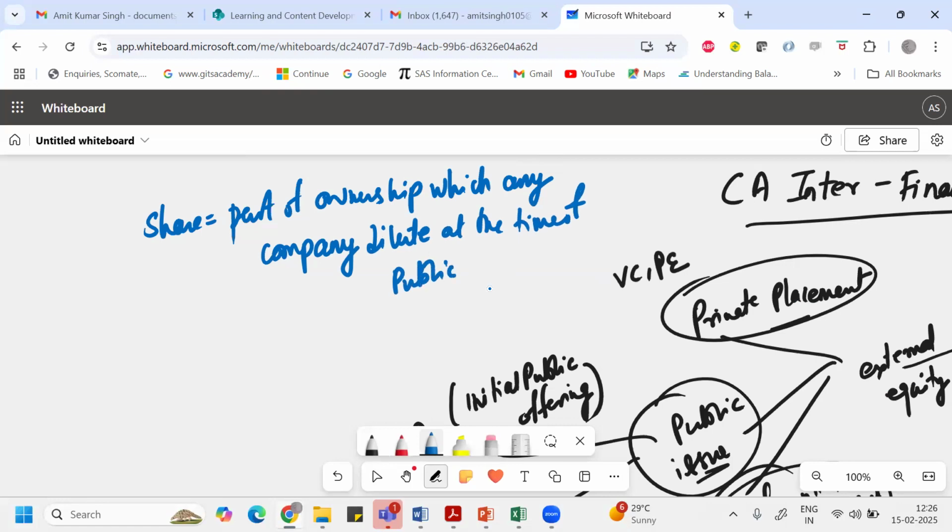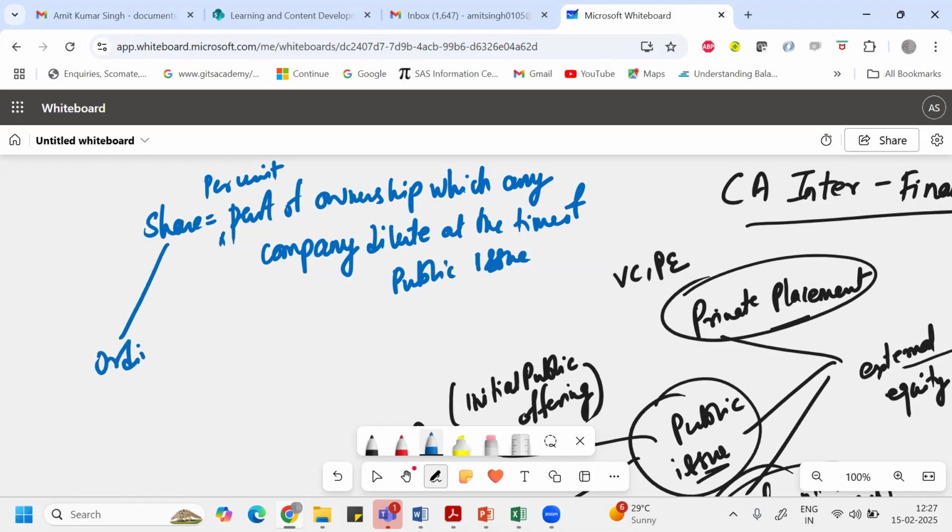Okay, a public issue basically means 50 people or more than 50 people, or raising more than 10 crore rupees from the market. Then it is called a public issue. So a share basically means per unit part of ownership which the company dilutes at the time of a public issue. And through this, they raise money from the market.